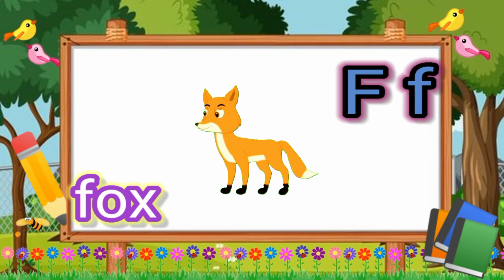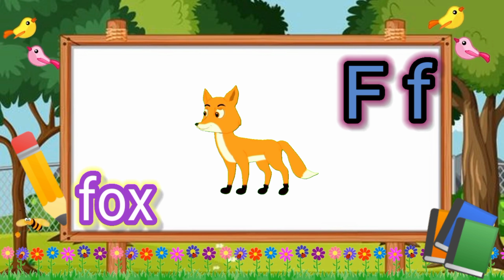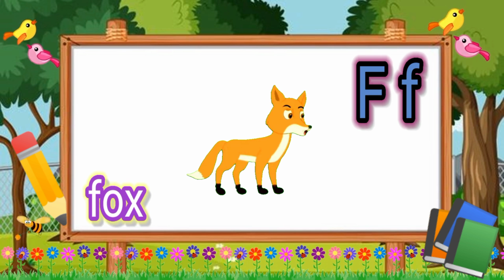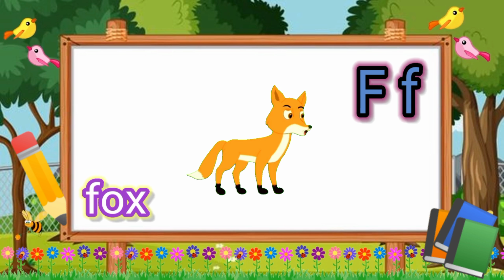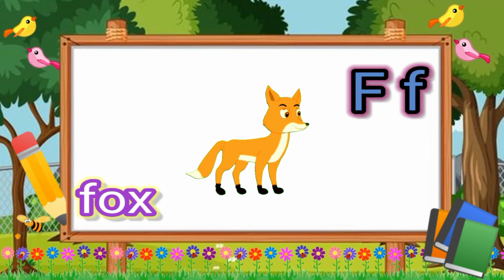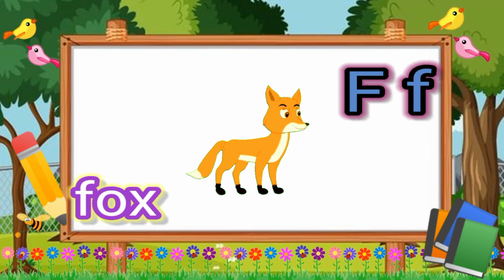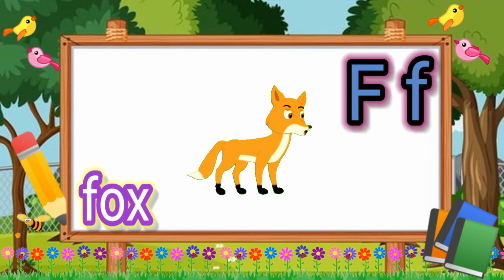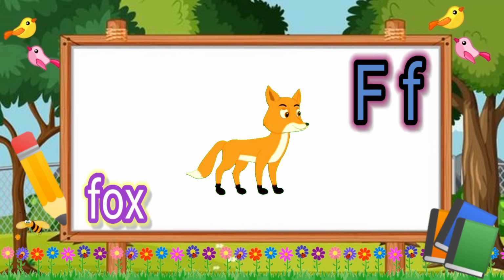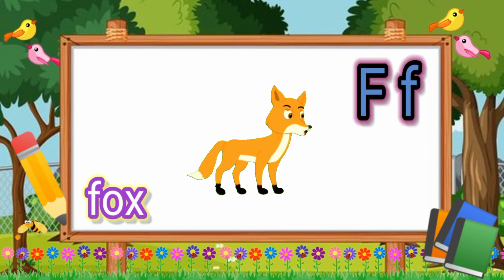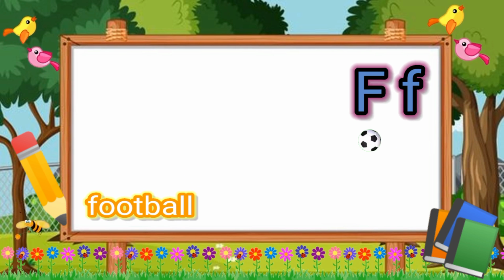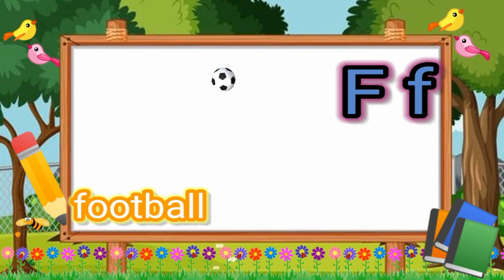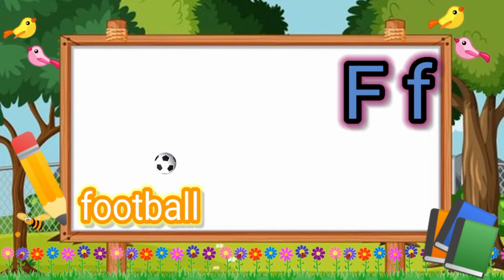F for fox, F, fox. The letter is F and the sound is F. F for fox, F, fox. Let's continue. The alphabet letter is F and the sound is F.